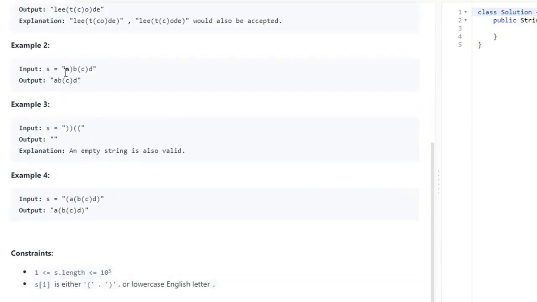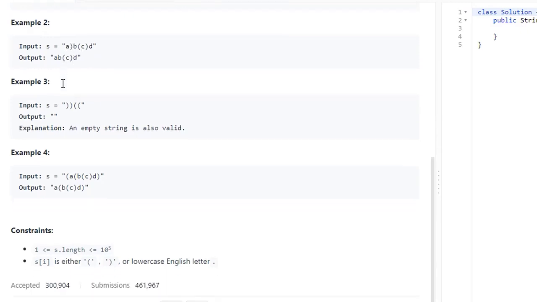In example 2, you have a closed paren, then an open and close. So you want to remove that closed paren. And the third example is just nothing because you have 2 closed. You can't have the closed parens before the open parens. In example 4, a, b, c, d has 1, 2, 3, and 1, 2. So you want to remove the opening parens here.